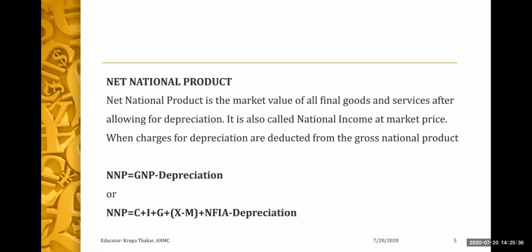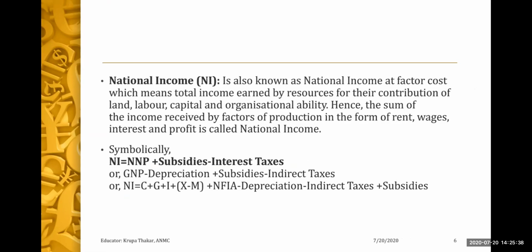Now, national income, which is also known as national income at factor cost, means the total income earned by the resources for their contribution of land, labor and capital. For example, we have the factors of production: land, labor, capital and entrepreneur. And we have factor income. For land, we have rent. For labor, we have salary and wages. For capital, we have interest. And for organizational ability, or entrepreneur, we have profit.